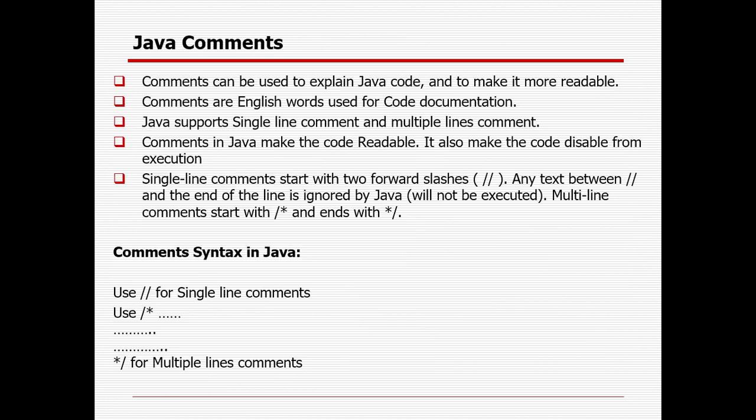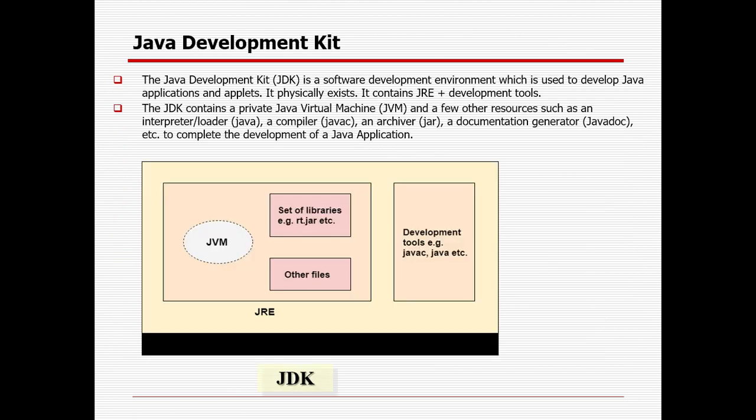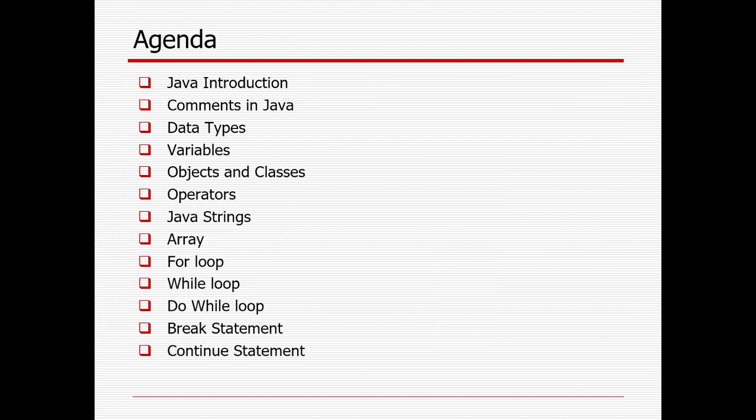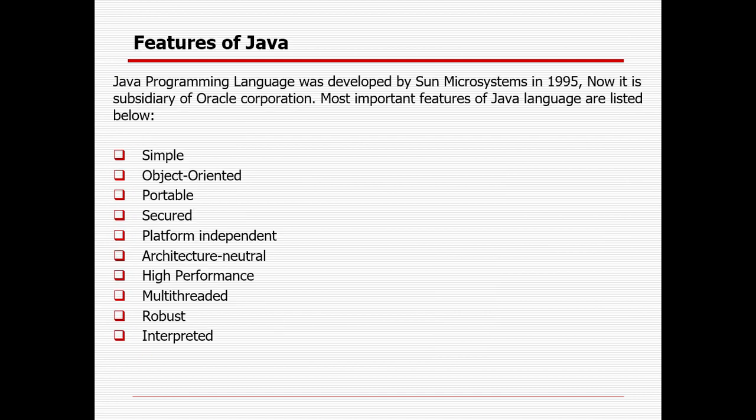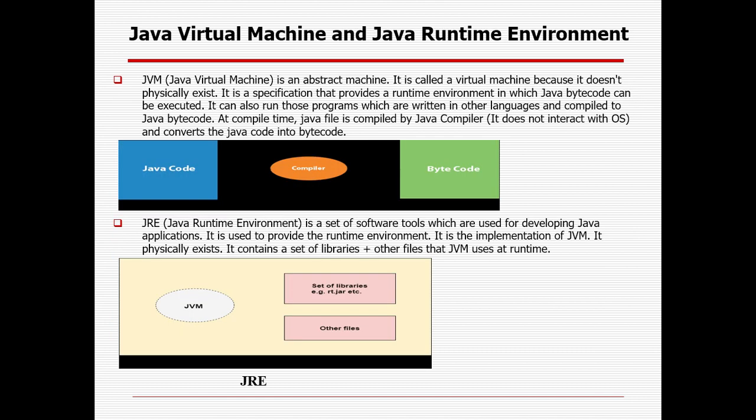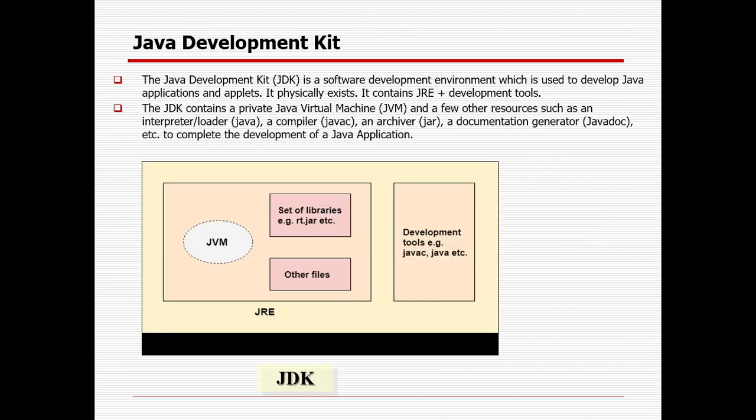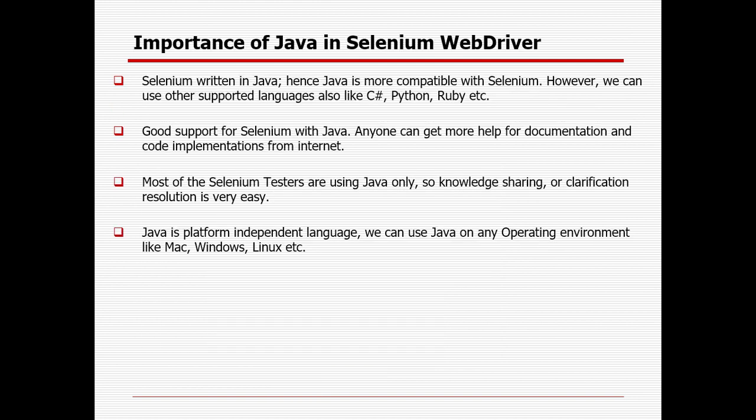Okay. So those are the different topics I have tried to cover. I will be refreshing once more. So Java, you already know, has different important features available. Simple, portable, object oriented, secure, right? Platform independent, robust, interpreted, multi-threaded. Then JVM is an abstract machine and JRE is a consolidation of JVM and a set of libraries, whereas JDK is a JRE plus the development tools.